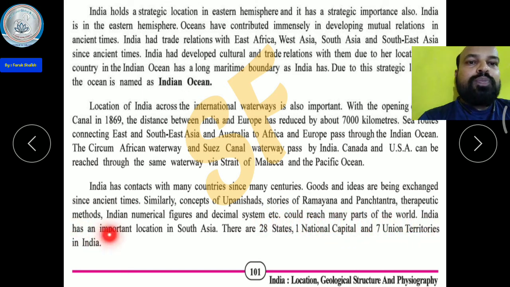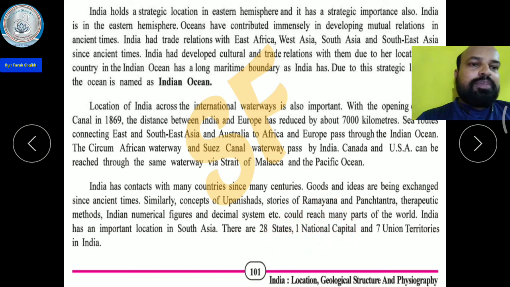India has an important location in South Asia. There are 28 states, one national capital and 7 union territories in India. I hope all of you know the 28 states and their capitals.